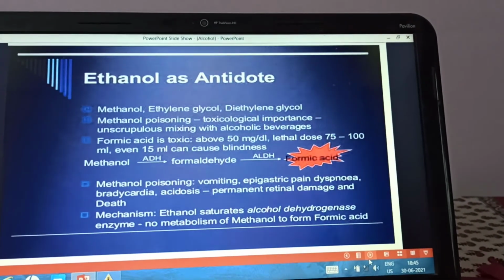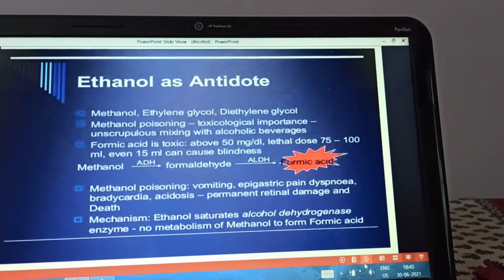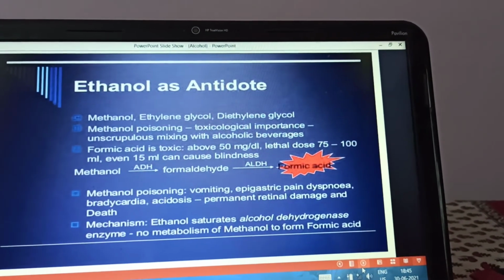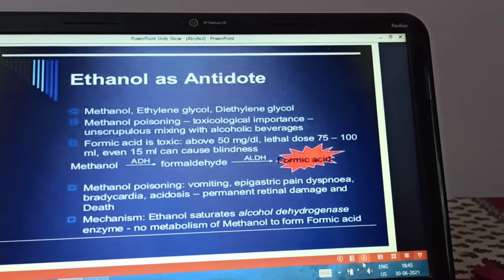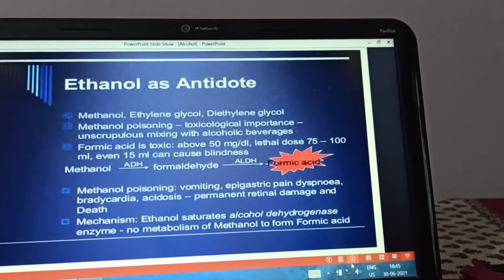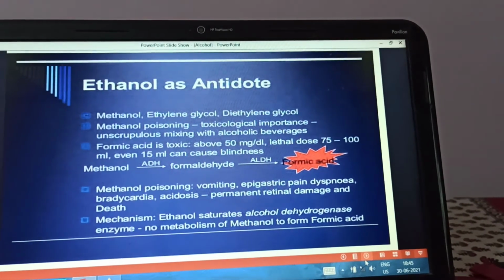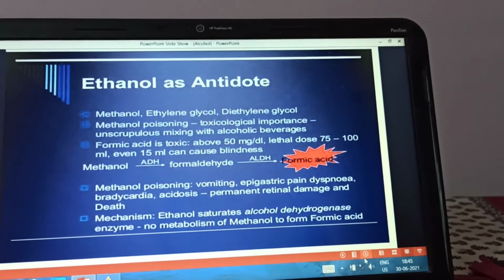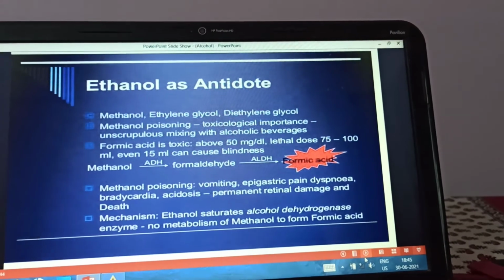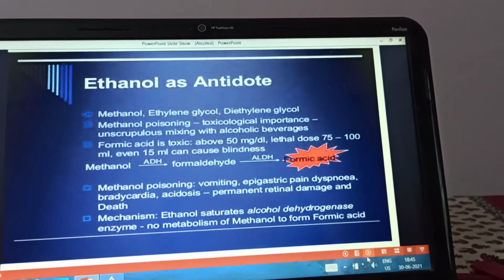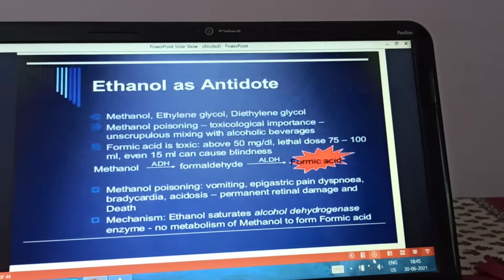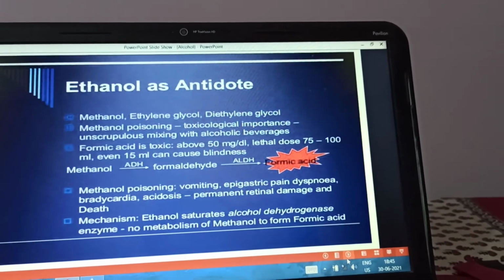So formic acid is a toxic substance. Above 50 mg per deciliter it is toxic, and the lethal dose is 75 mg per deciliter up to 100 mg per deciliter. Even 15 ml can cause blindness. So the lethal dose is 75 to 100 ml of methyl alcohol.